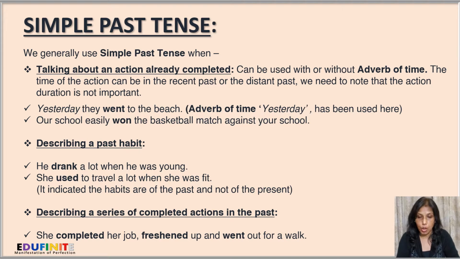Next, describing a series of completed actions in the past. She completed her job, freshened up, and went out for a walk. So she completed her job, first action, freshened up, second action, and went out for a walk, third action. So we represent through past tense a series of completed actions.